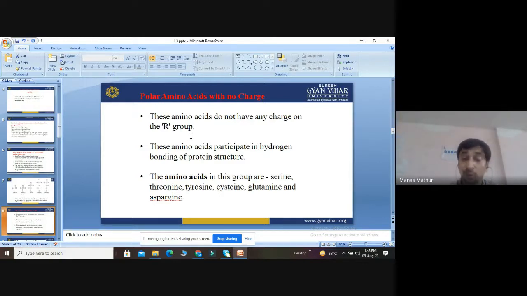The amino acids in this group are serine, threonine, tyrosine, cysteine, glutamine, and asparagine. So total 1, 2, 3, 4, 5, 6. These amino acids are categorized under polar amino acids with no charge.